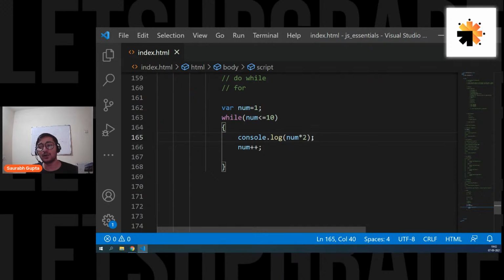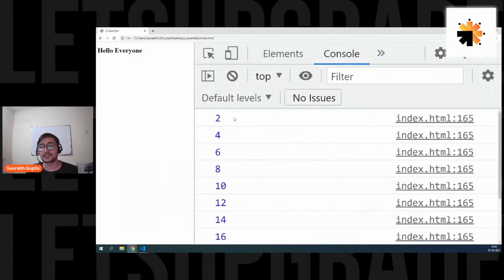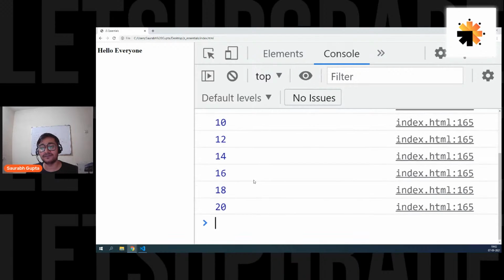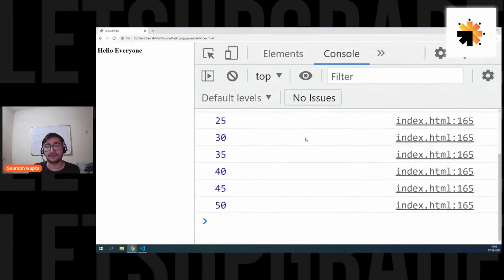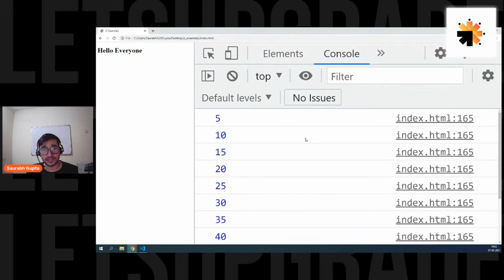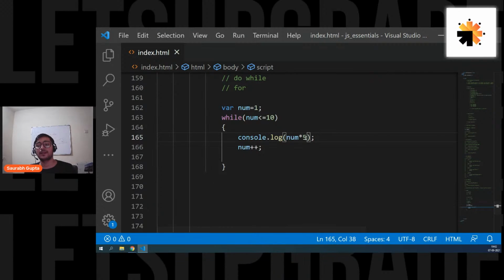So 1 into 2, 2 into 2, 3 into 2, 4 into 2. So I get 2, 4, 6, 8, 10, 20. If I want a table of 5, I can multiply num by 5. Because see, num is 1 to 10. I can simply multiply it by anything in between. So I have a table of 5. It's up to me how I want to do it. Is that clear, everyone? You can also do this if you want.